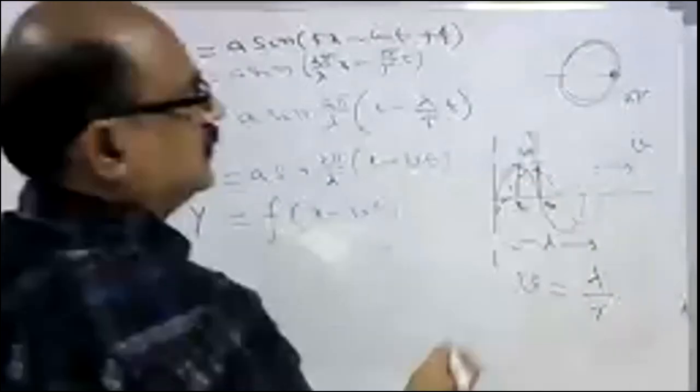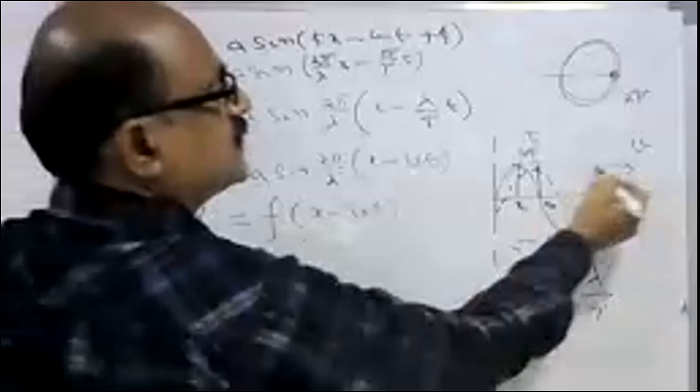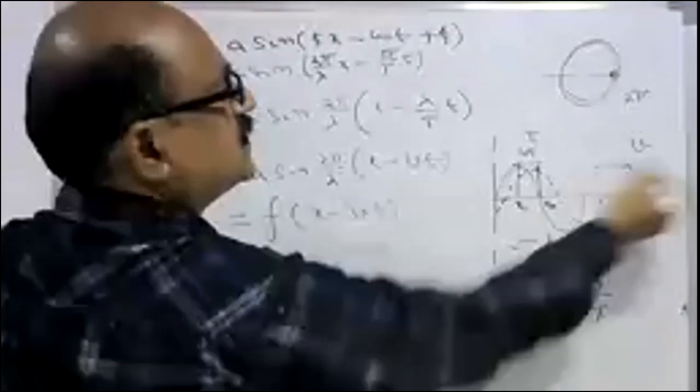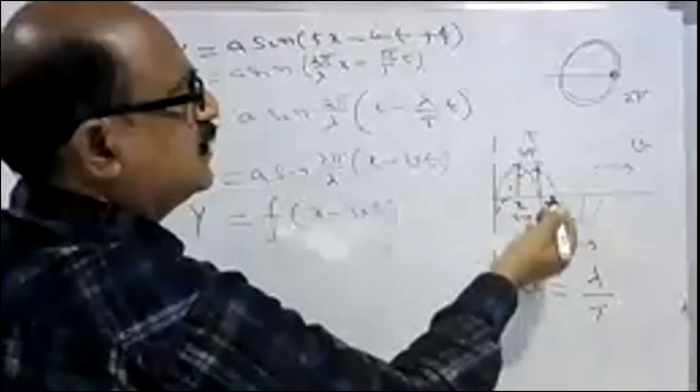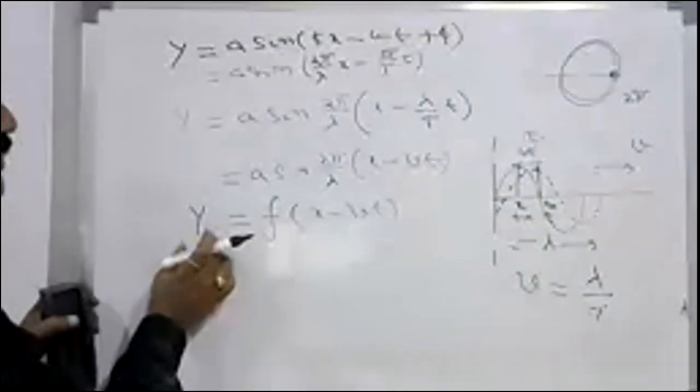If the velocity is v, if it started from t equal to 0, and if it reached after time t, then how much time did it take? Delta t is t. Delta x is how much? V into t, velocity multiplied by time. So that is what I wrote here. So displacement is a function of x minus vt.